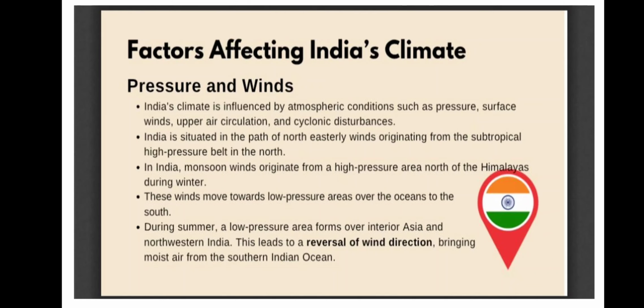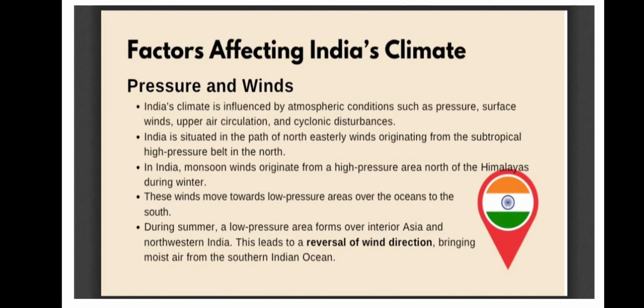India is situated in the path of northeasterly winds originating from subtropical high pressure. Forget all this, you will get confused. Just remember, in India monsoon winds originate from a high pressure area north of the Himalayas during the winter period.